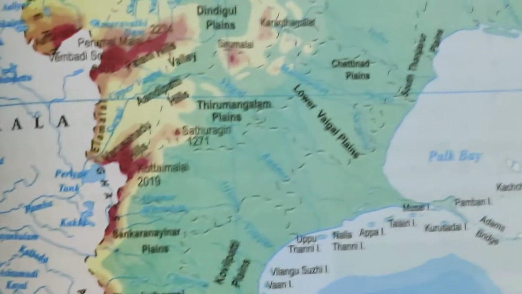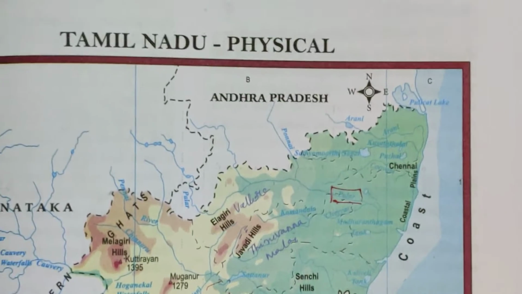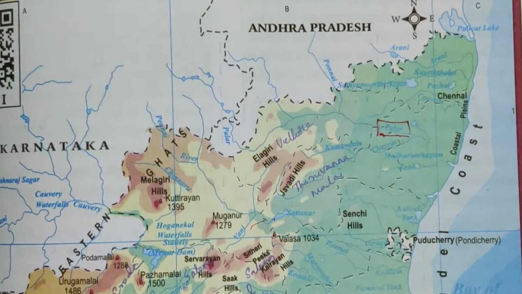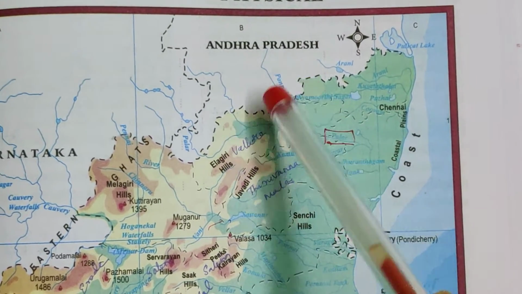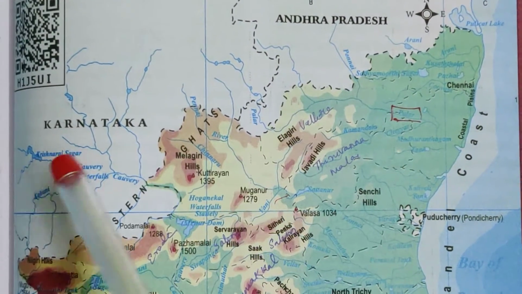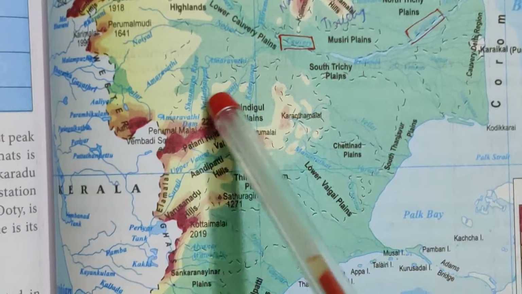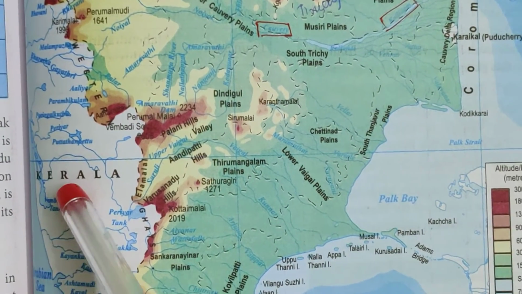Look at this now, Tamil Nadu physical map. This is the region of Andhra Pradesh. Boundaries you have seen. So this is Tamil Nadu. Tamil Nadu in the northern border has Andhra Pradesh, in the northwestern side Karnataka and in the southwestern side the state Kerala.